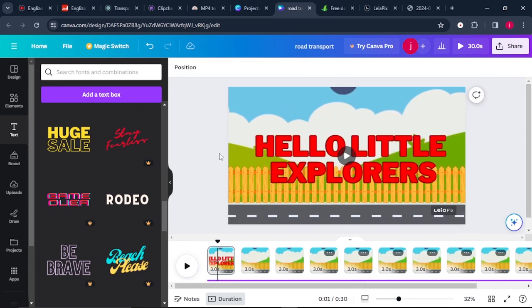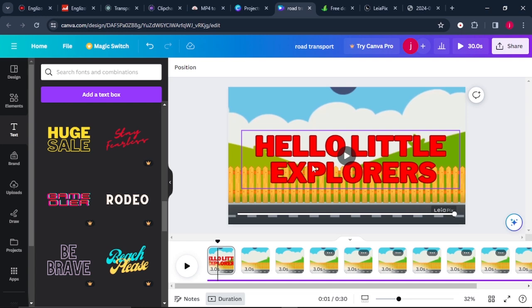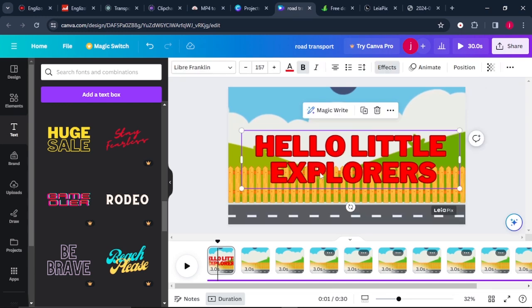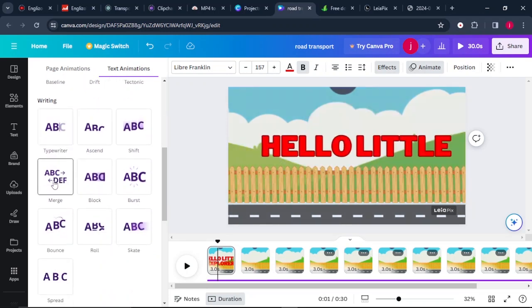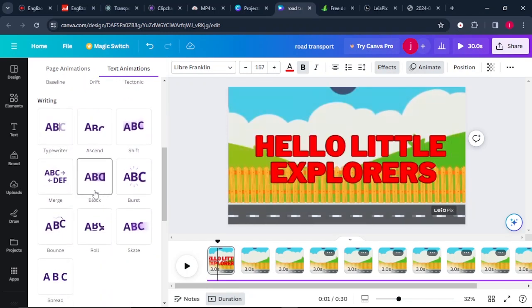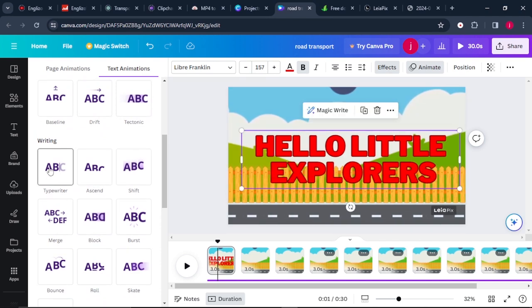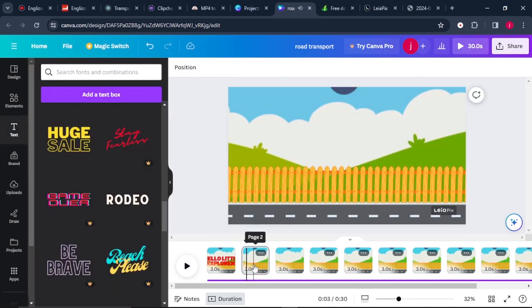Okay, so once you finish adding in your text, the next thing I would love us to do is to animate this text. So we'll come here where it says animation, and we can select the different style of animations that we would want, that we can choose from here on Canva. So I think I'll go with this one, which is typewriting. Okay, so the next part here says, are you ready to dive in the world of transport? So what I can simply add here is something like road transport.